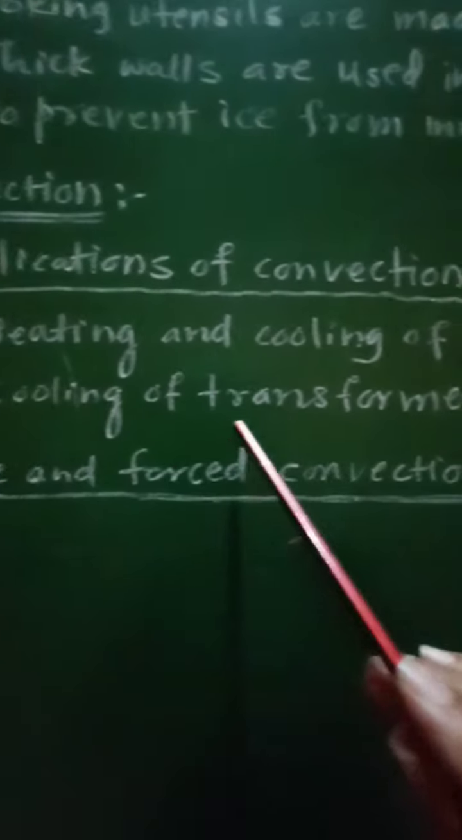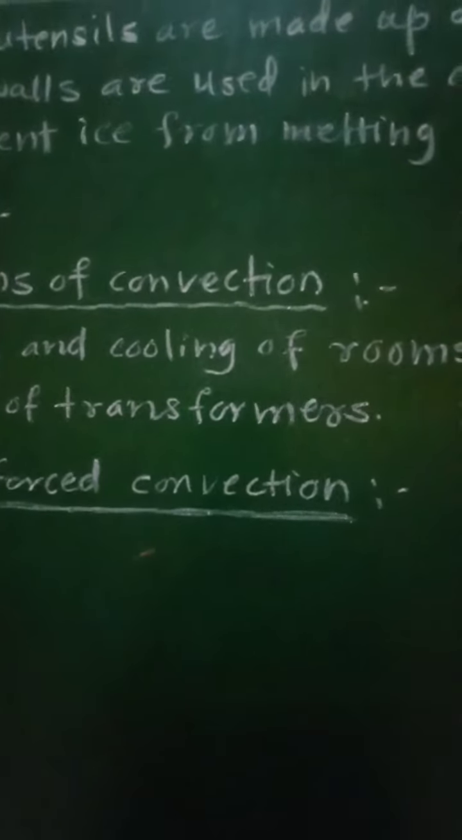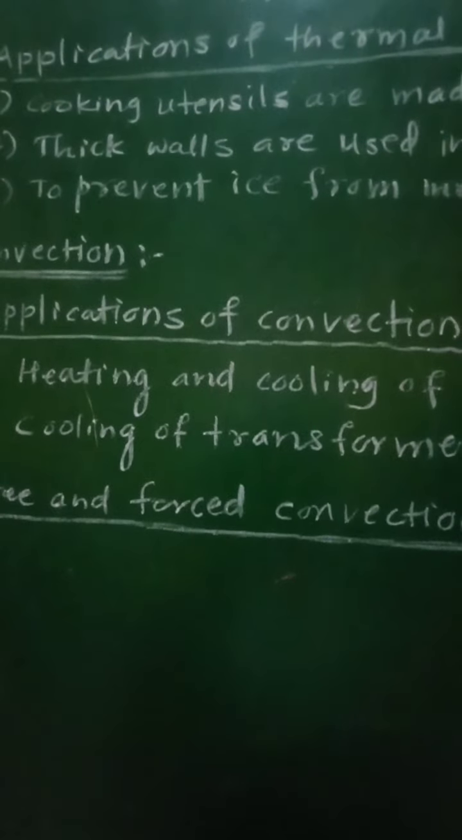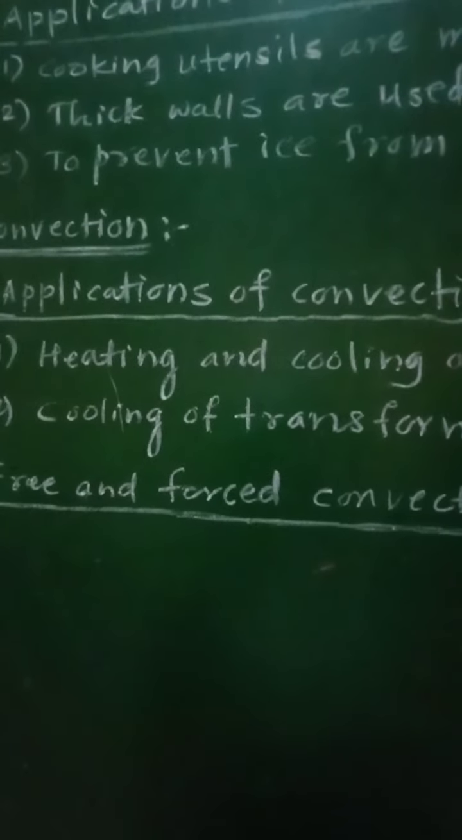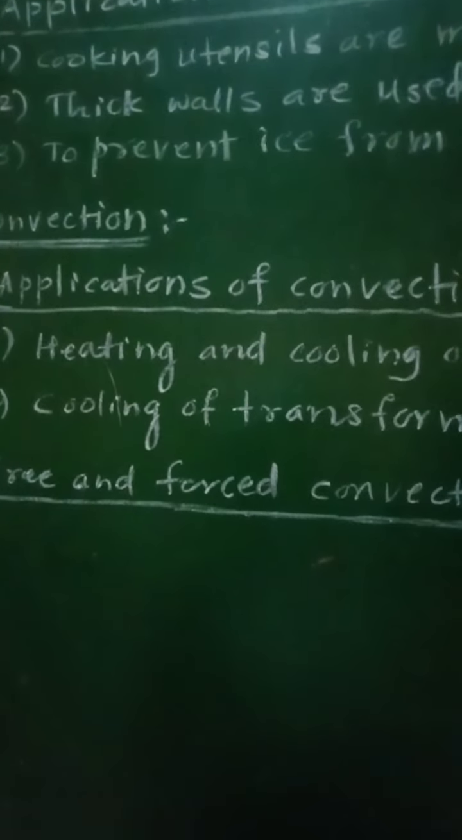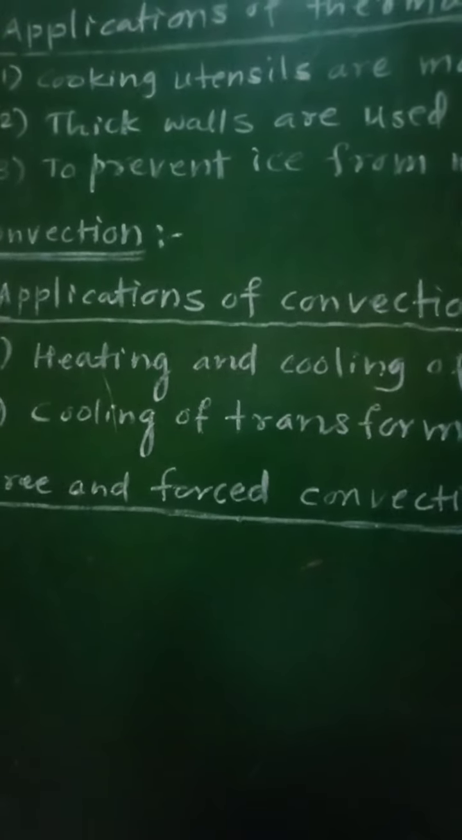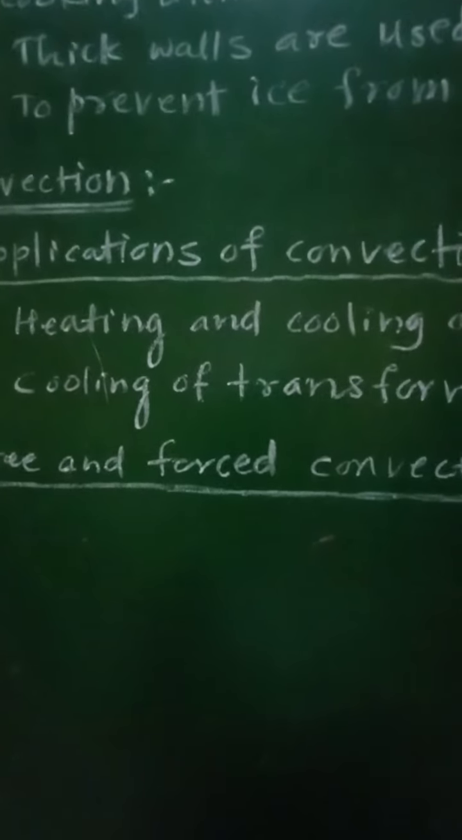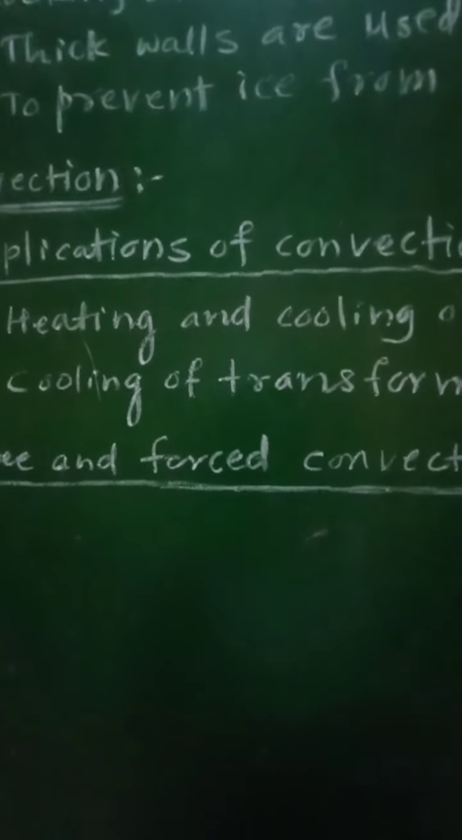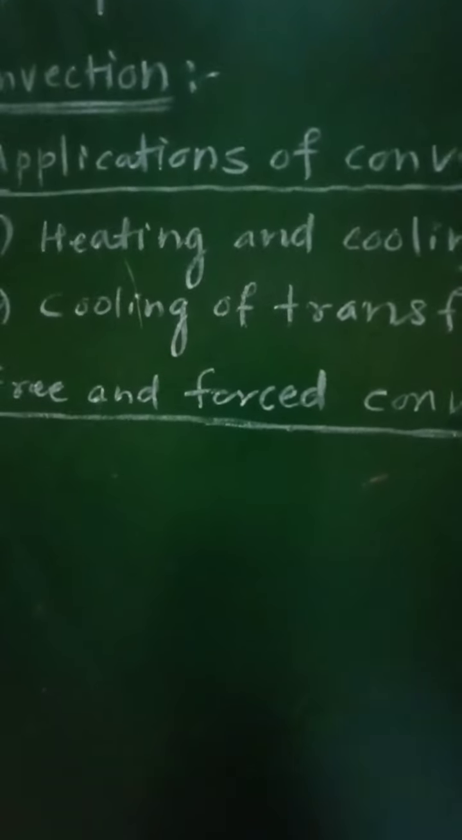Second application is cooling of transformer. In case of transformers, the cooling process is very important, and therefore due to current flowing through the windings of the transformer, continuous heat is produced. So in case of transformer, there will be windings on the primary as well as secondary coil. Due to the current flowing through these windings of the primary and secondary coils in that transformer, the continuous heat will be produced. So that heat will be produced due to heating effect of electric current.